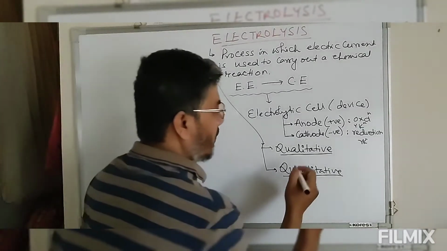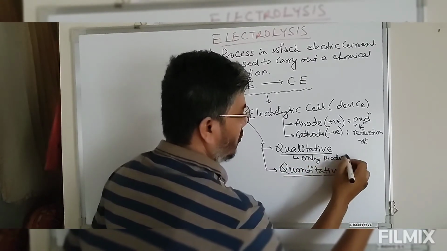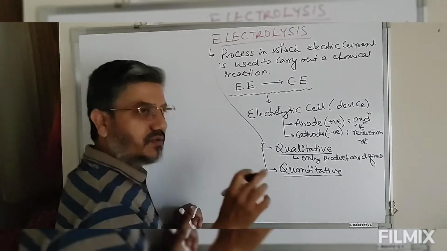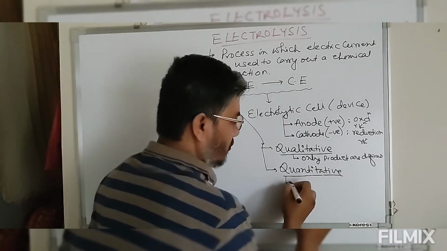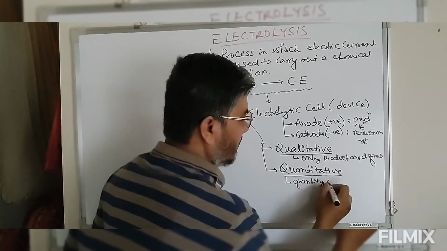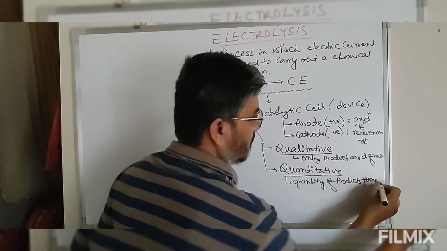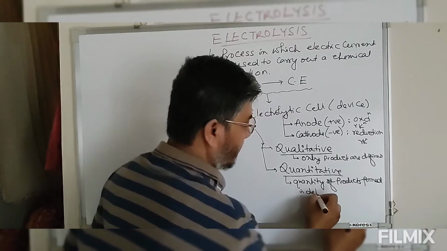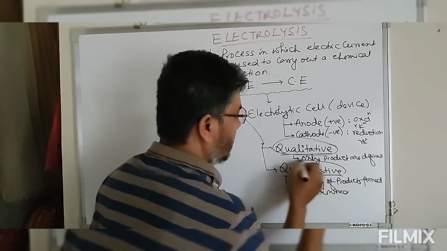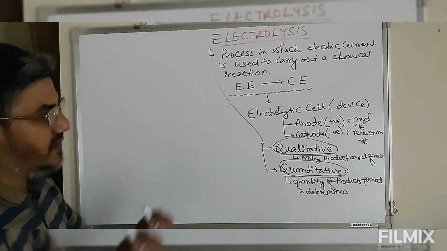So in case of qualitative, only the products are defined, simply the determination of products. Whereas in case of quantitative, the quantity of products formed is determined. So this is the difference between the qualitative and the quantitative aspects of electrolysis.